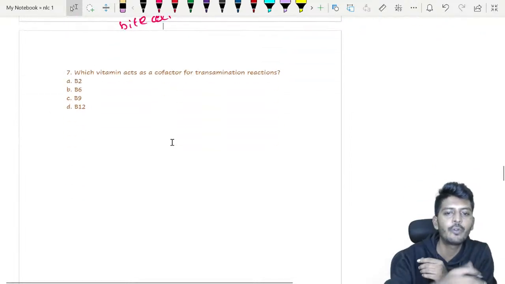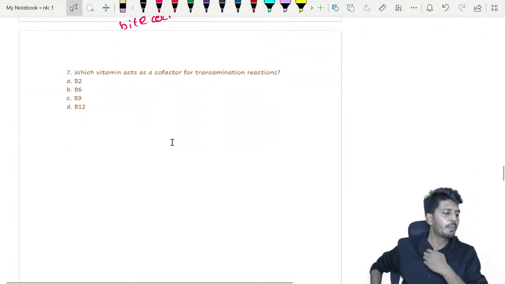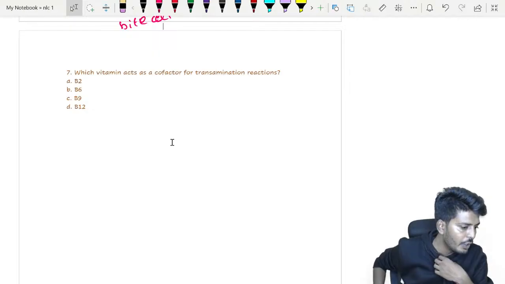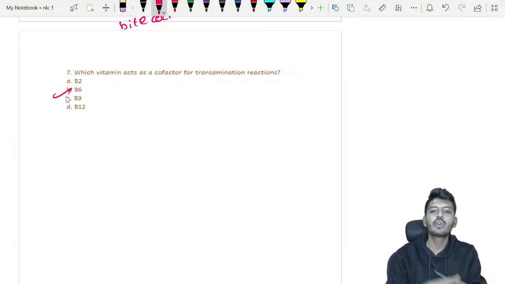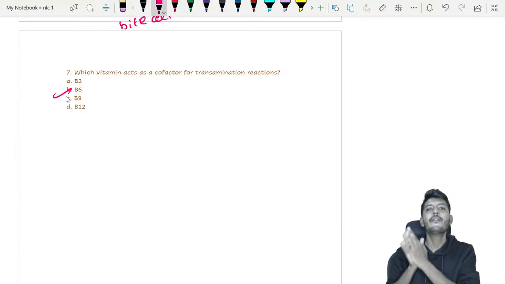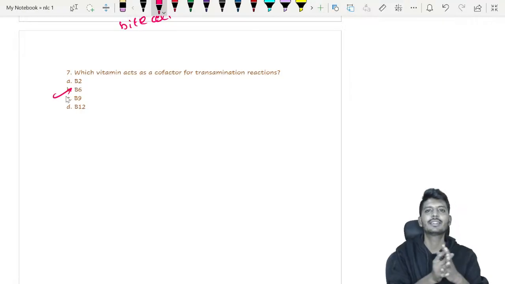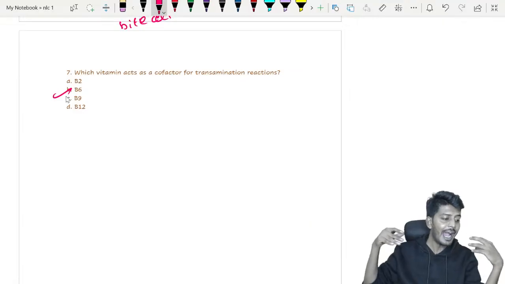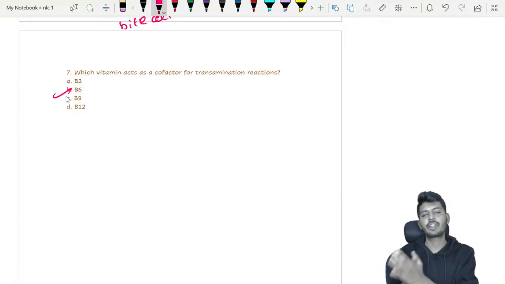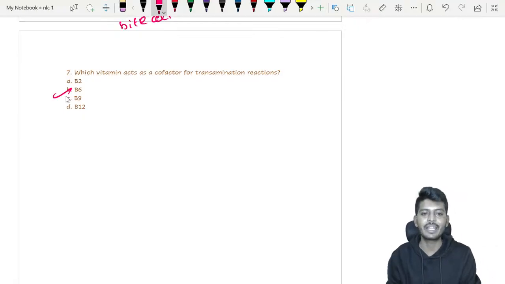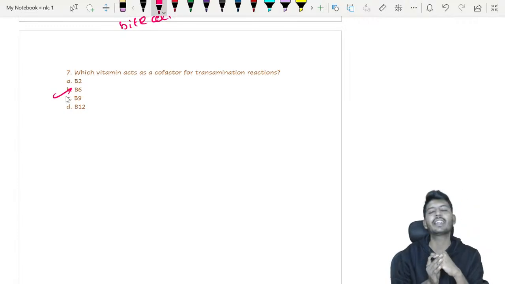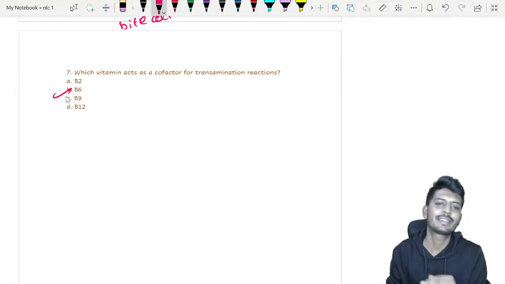Which vitamin acts as a cofactor for the transamination reaction? You people have already given the answer. Very good. The answer is vitamin B6. It is a direct fact-based question. So transamination is a reaction which plays a role in urea synthesis. Basically, from organs such as muscles and the brain, the transfer of ammonia from one amino acid to another amino acid, we call transamination. So transamination will require vitamin B6 because it requires an enzyme called transaminase.